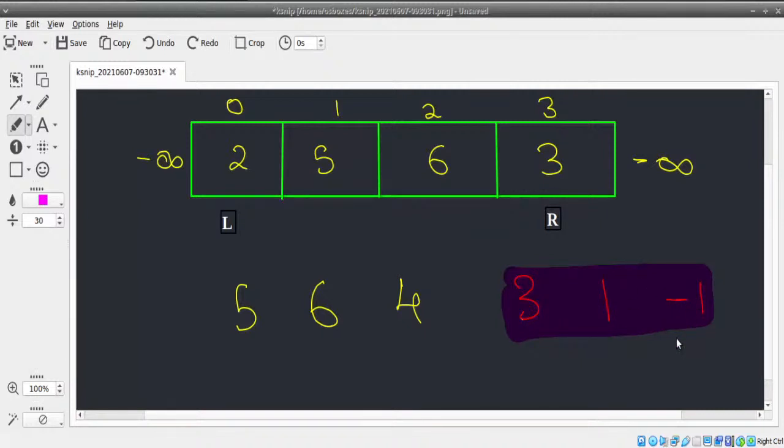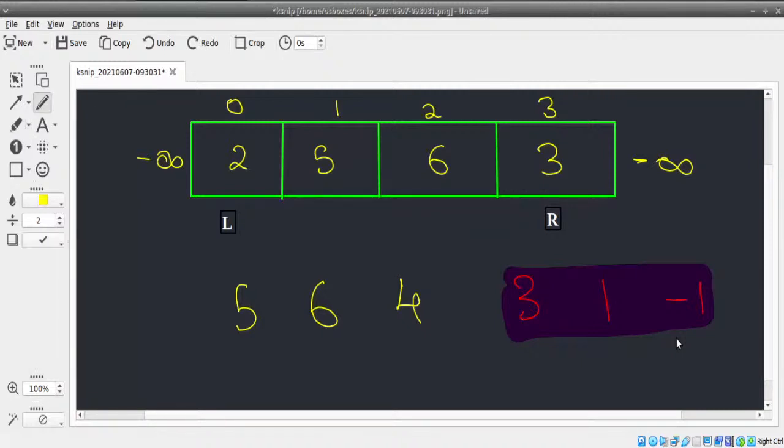What do you think? Are we able to find a peak if we move to the... No, it's not compulsory that the array is sorted. Your input array can be unsorted as well. It could be unsorted as well. So I hope I'm audible very clearly in this case to everyone.